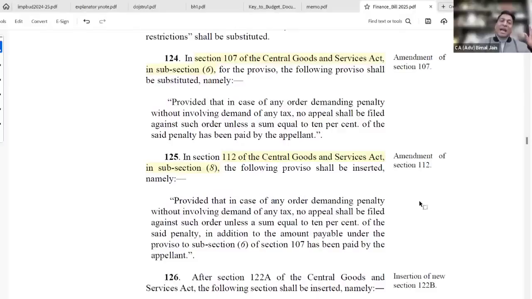For penalty, as per the provision that existed before, inserted from 1st January 2022, it was only for Section 129 Subsection 3, penalty for violation of e-way bill, but now they are saying they are including all penalty orders. So first appellate authority 10%. Subsequently, when you go to the tribunal, then in addition, again 10%. So look at this as a draconian provision.